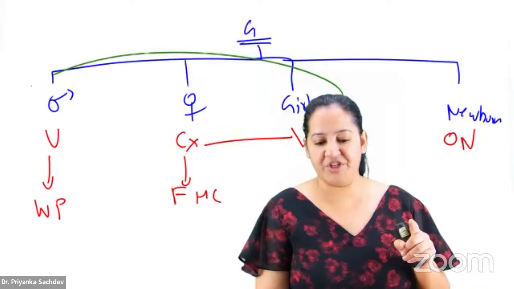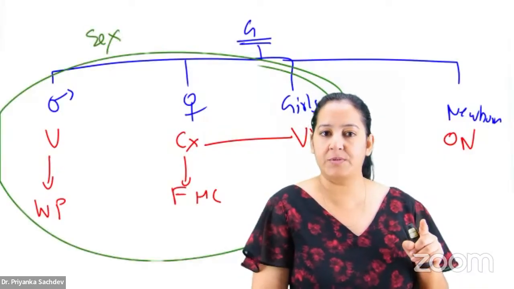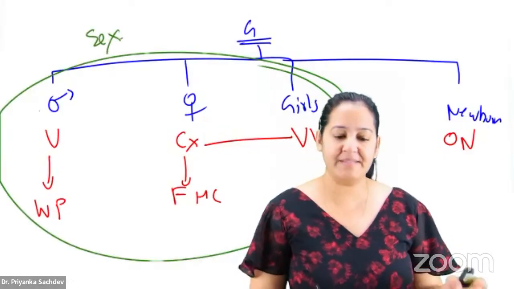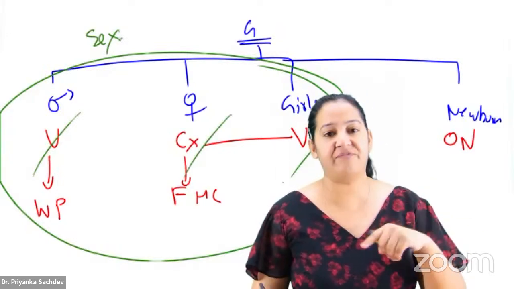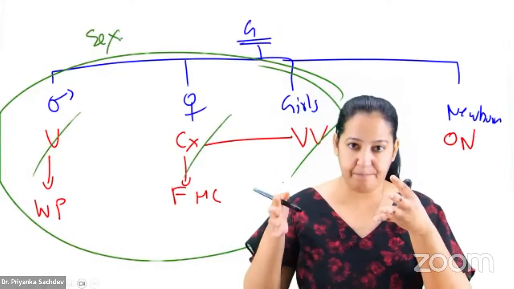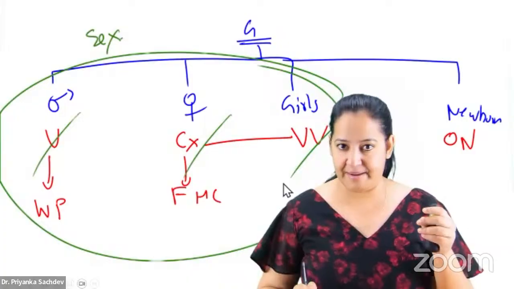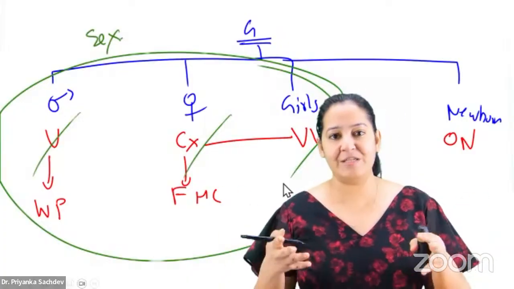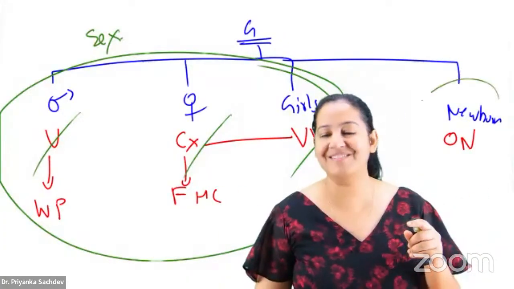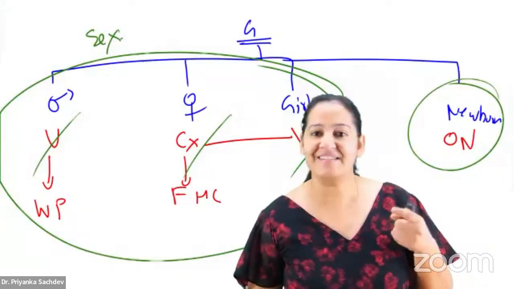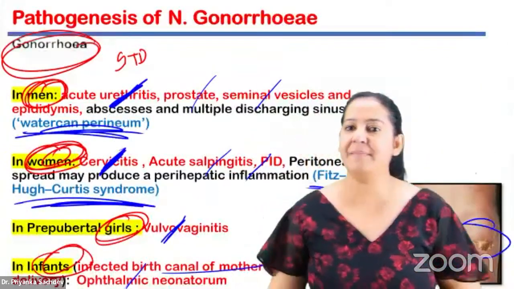Now let me ask you here. In these three populations, it enters via sexual intercourse from the partner. So it remains in the urethra of the male and the cervix or vagina of the female, depending on whether the female partner is a girl or an adult woman. So it is transmitted from one person to another via sexual intercourse. But newborns don't have sex. So how does it enter the newborn, and how does it cause ophthalmia neonatorum?